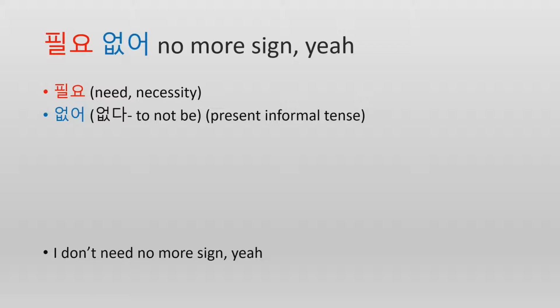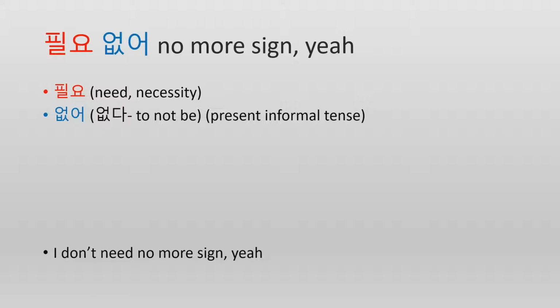And then 없어 comes from 없다, which means to not have. I know I put to not be on there, but I think it's more like to not have. So if you want to say I don't have any money, you could say 돈 없어. I don't have any money. I don't have time. 시간 없어. And then if you put 필요 없어 together, it means there's no need for it. I don't have a need. I don't need it. There's no need.